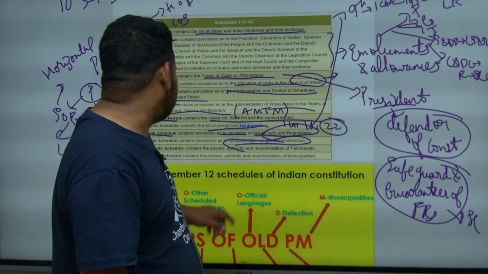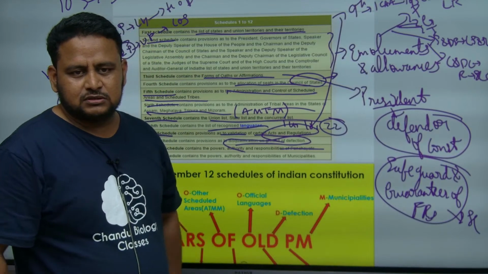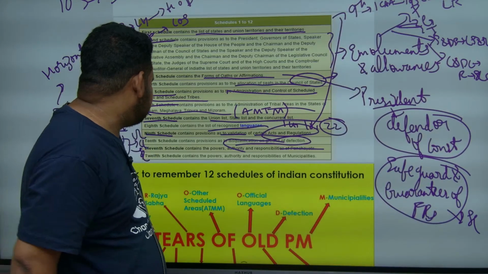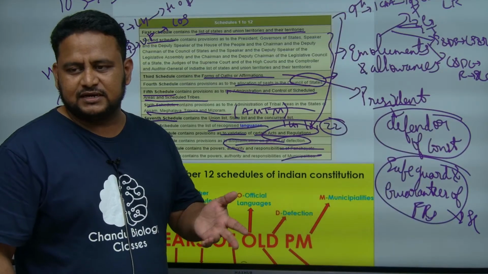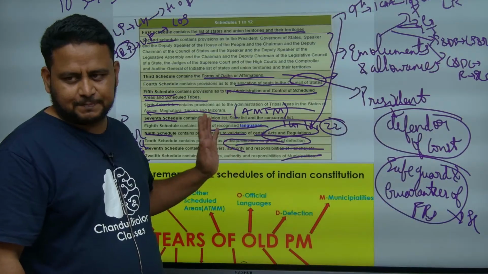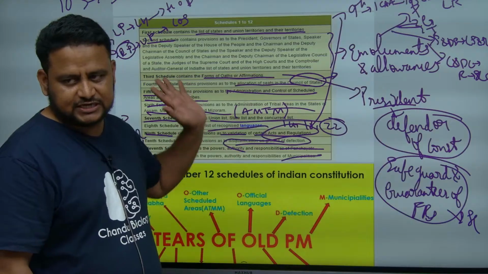Now the 11th schedule is talking about panchayats. The 11th schedule is added through the 73rd Constitutional Amendment Act of 1992, and the 12th schedule is talking about municipalities. It was added through the 74th Constitutional Amendment Act of 1992-1993. So the 11th schedule is talking about panchayats and the 12th schedule is talking about municipalities. That's it. So these are all the schedules you have to remember.